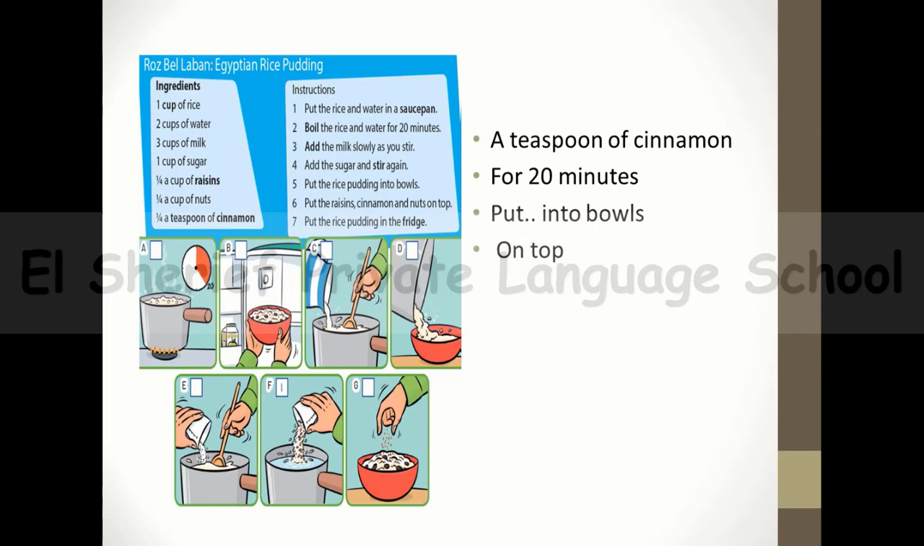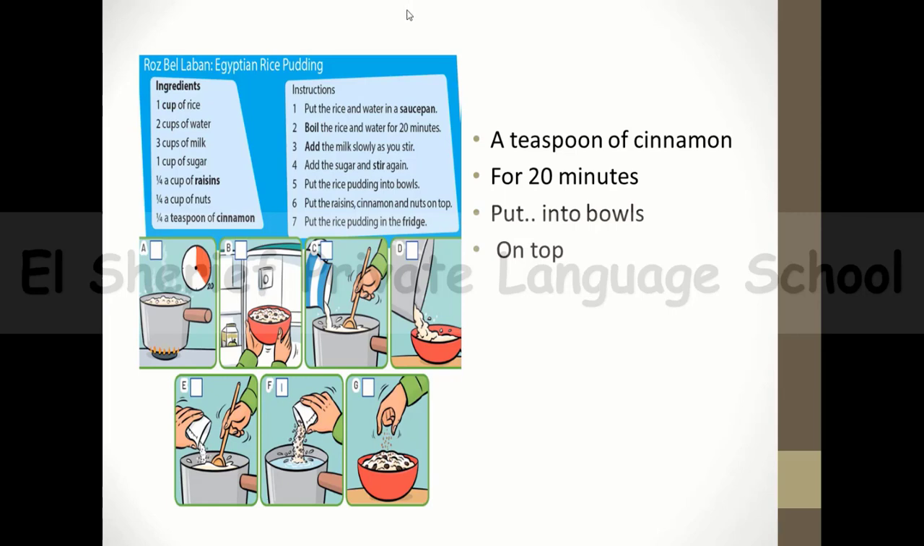First of all, let's read the ingredients, which I mean all the things I need to put together to make this kind of dish. We have 1 cup of rice, 2 cups of water, 3 cups of milk, 1 cup of sugar, quarter a cup of raisins, quarter a cup of nuts, quarter a teaspoon of cinnamon. Okay. And let's know more about the instructions we have to follow to make this recipe. Number 1, put the rice and water in a saucepan, and then boil the rice and water for 20 minutes.